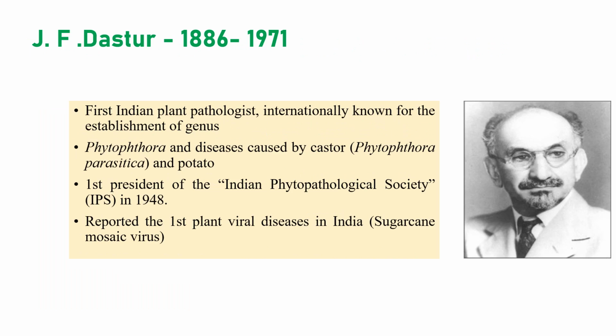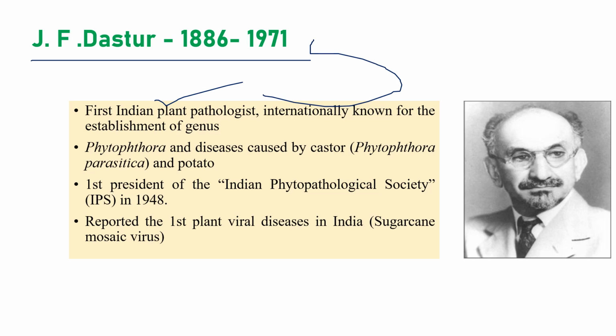Okay. J.F. Dastur is actually an Indian scientist. We will also discuss him with Indian scientists. Anyway, let me tell you, he is the second president of the Indian Phytopathological Society. First president is S.R. Bose.